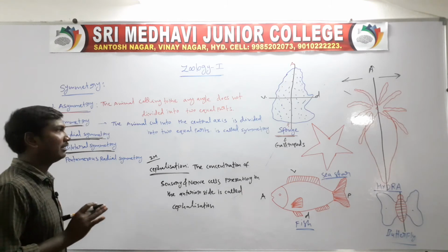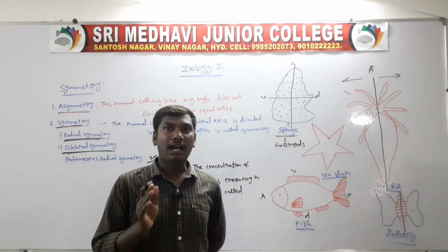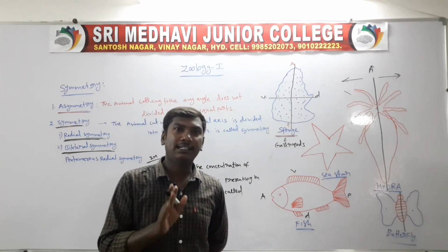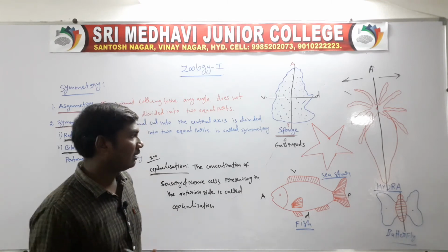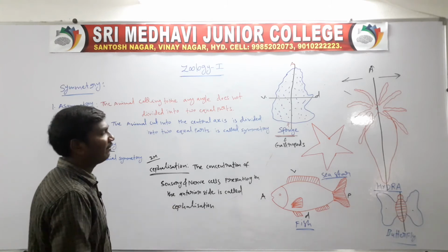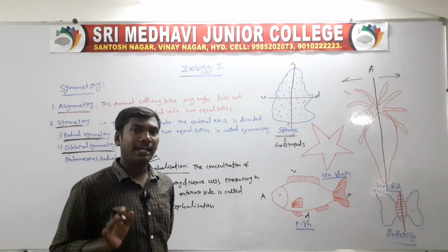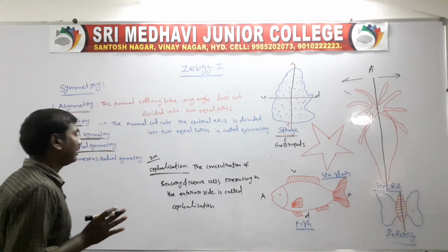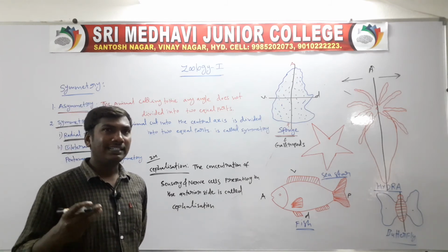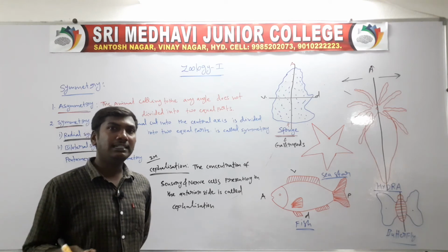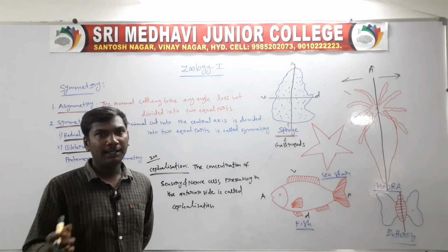2 marks, very important. Once revise the bilateral symmetry. Bilateral symmetry means the organism cut along only one angle is divided into two equal parts. Examples are butterflies, fishes and human beings. Bilateral symmetry animals are mostly active, so they easily identify food materials and easily identify mates, like a male organism identifying a female organism and vice versa.